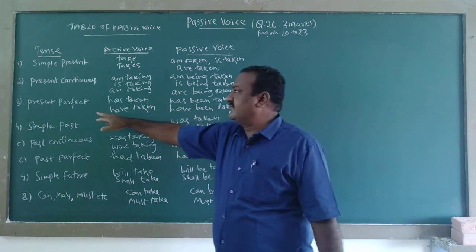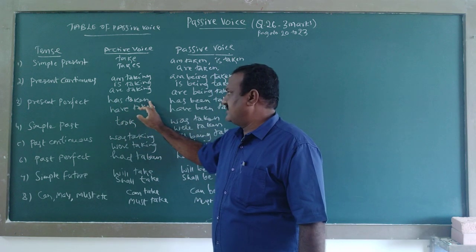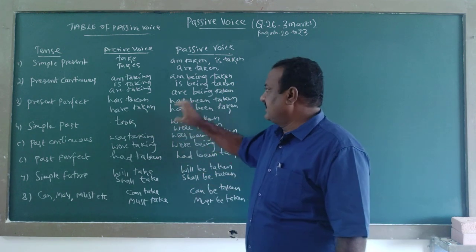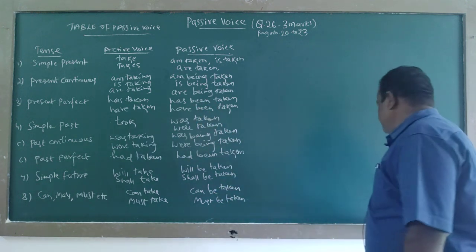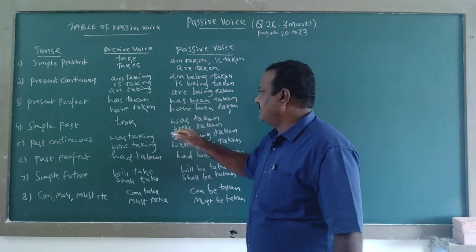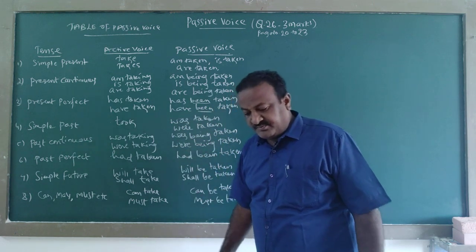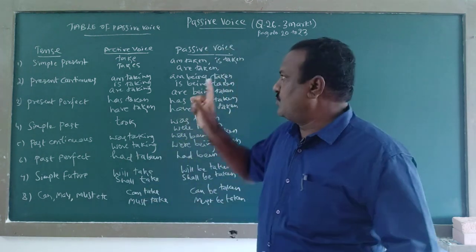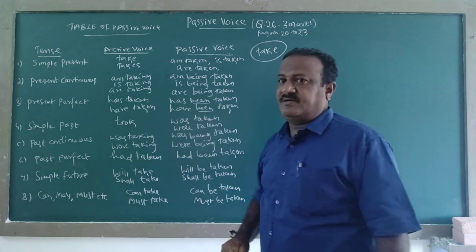When we go to the third one, present perfect. See, present perfect: has taken, have taken. Here has been, see, has been taken. This change happens when you say has taken, have taken: has been taken, have been taken. When we write it in passive, that 'been' will come. This verb I have taken as an example.